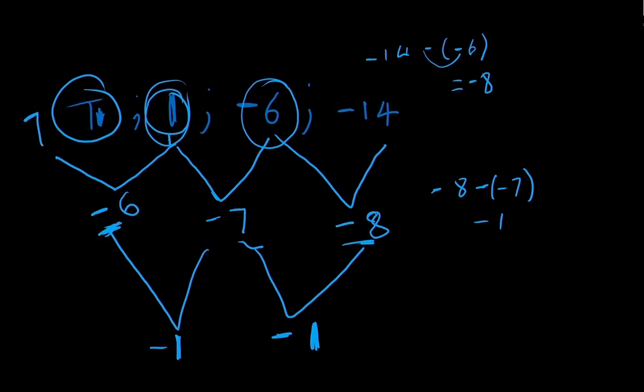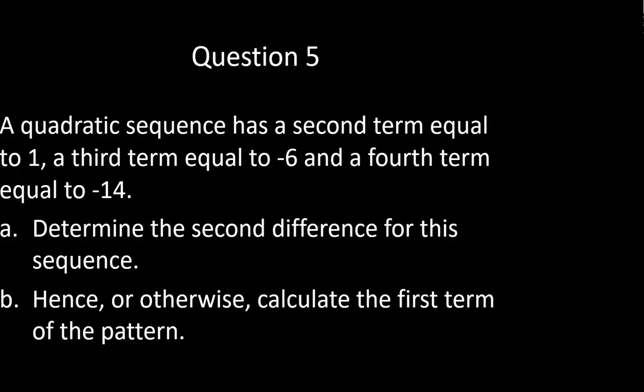Okay, so let's see if this makes sense. Well, if term 1 is 7, then 1 minus 7 certainly is negative 6. Negative 6 minus 1 will give me negative 7, and the sequence continues in order. So we know that that in fact is the correct value for term 1. It must be 7, just using the fact of that constant difference of minus 1. Hence or otherwise, calculate the first term of the pattern. Well, that's just what we've done now.